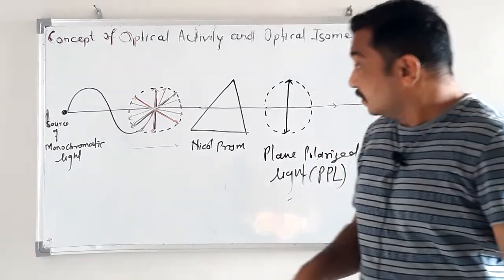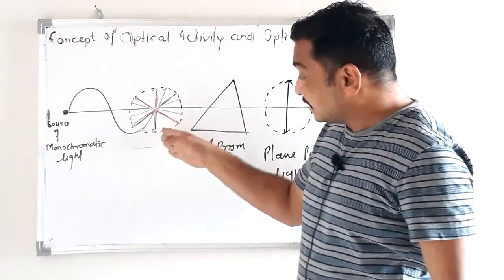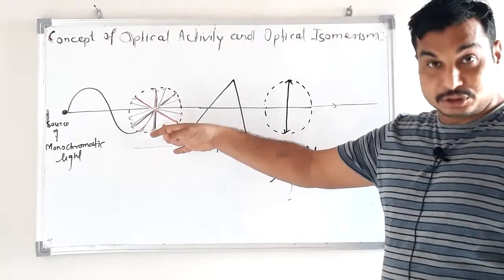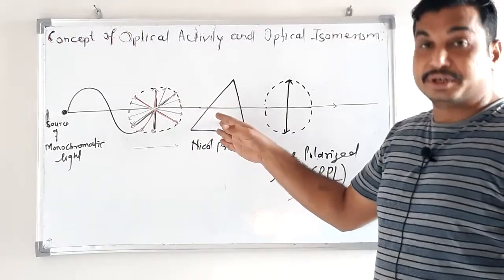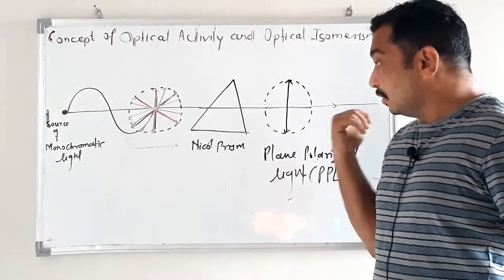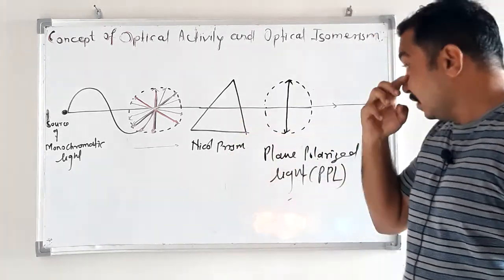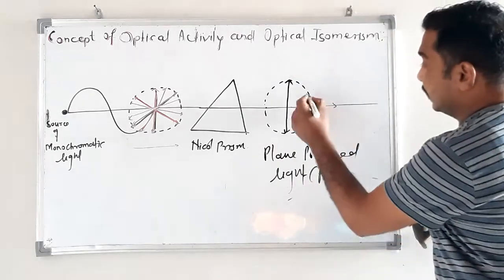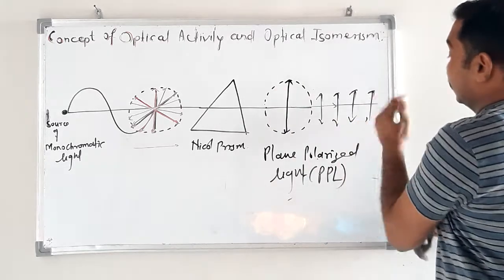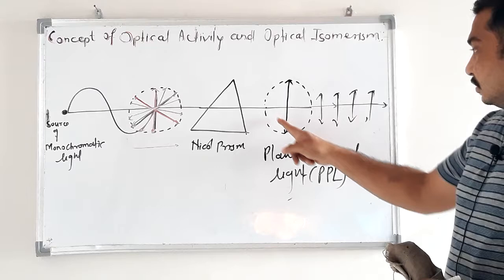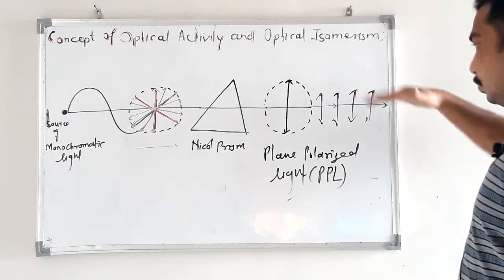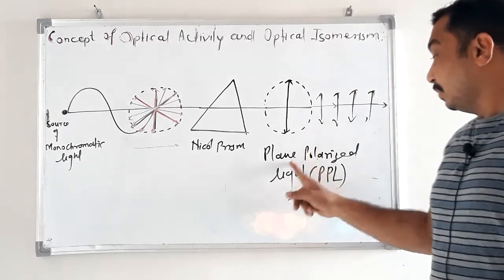Then we pass this monochromatic light, having vibration in all possible directions, through this Nicol prism. And whatever light emerges through the Nicol prism has a single vibration like this, propagating in this direction. So just for your understanding, the light vibrates like this and propagates in this direction. That light is called plane polarized light.